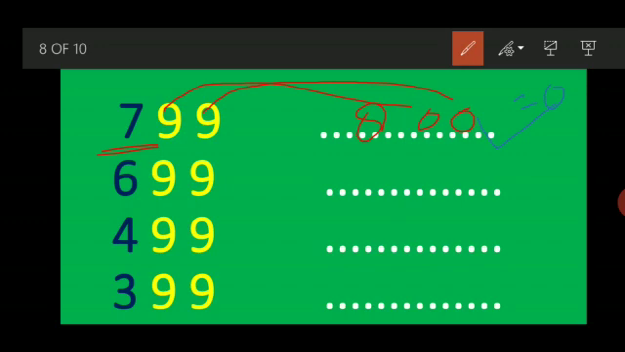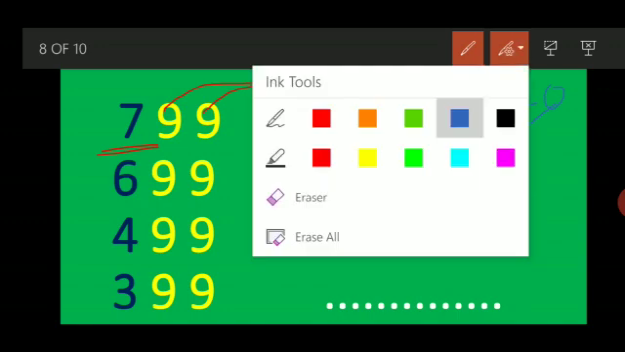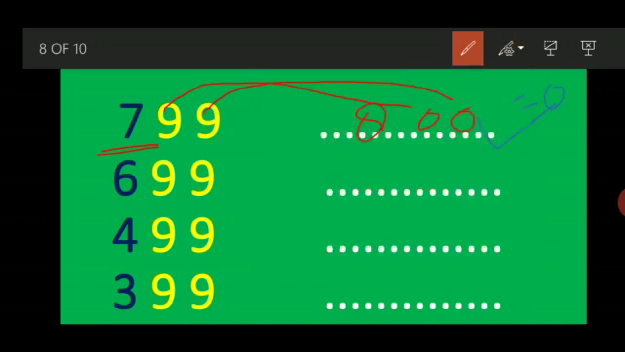So now we will do these numbers. 9 will change into 0. 2 9s are there. That means 2 0s will be there. After 6, 7. 2 9s will be here. So 9 will change into 2 0s. And after 4, 5 will be here. These 2 9s are here. That means 2 0s will be here. And this 3 will change into 4.